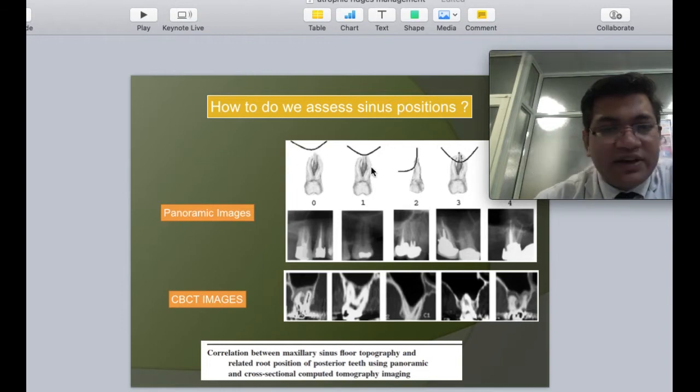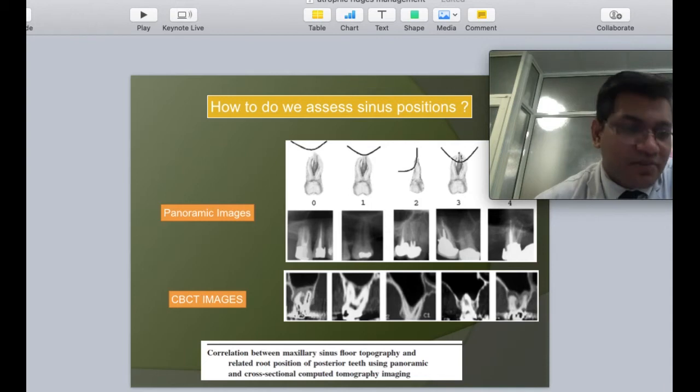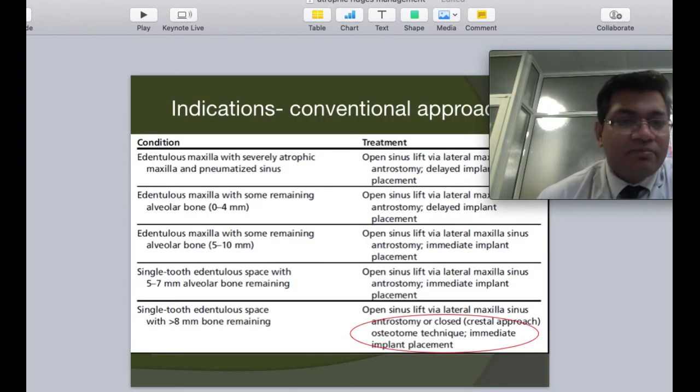You can clearly see the diagrammatic representation of what we see on an OPG and how it is on the CBCT. So this can be used as a basic template, but it is not the most ideal way when going about rehabilitating with implants. We should always rely on a good standard CBCT image and assessment when planning for implant procedures.